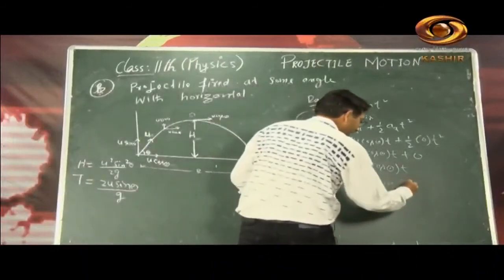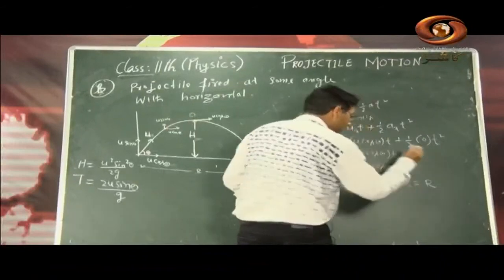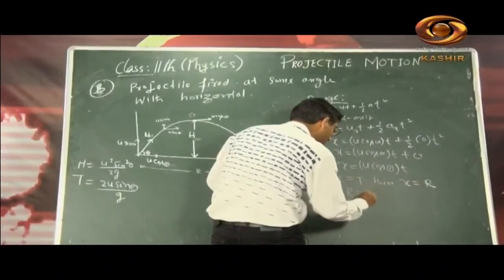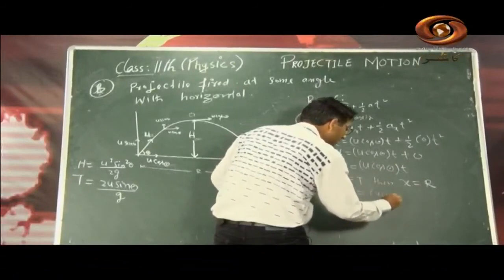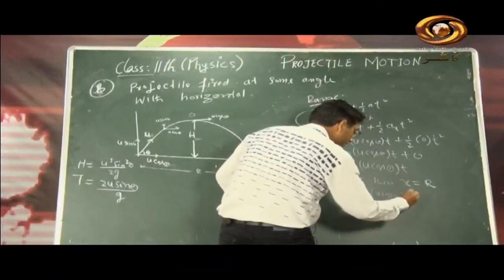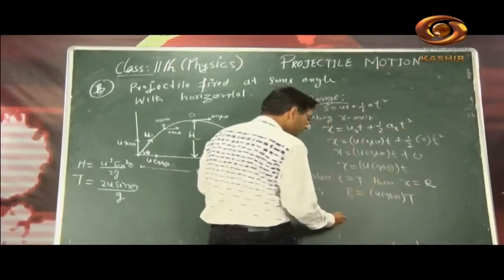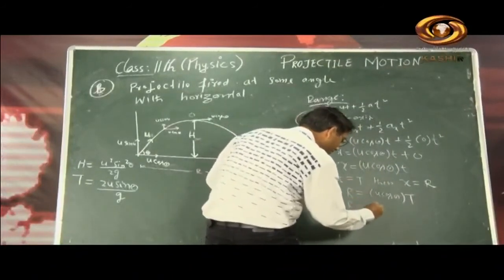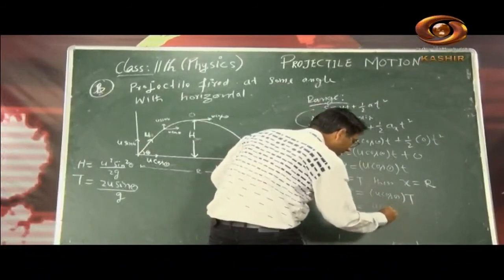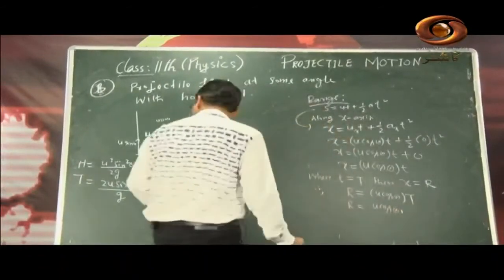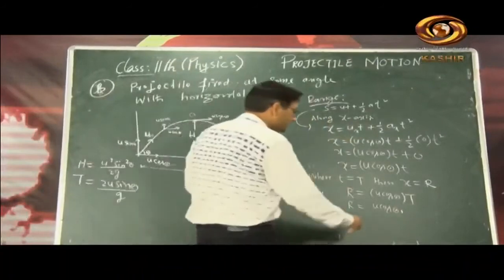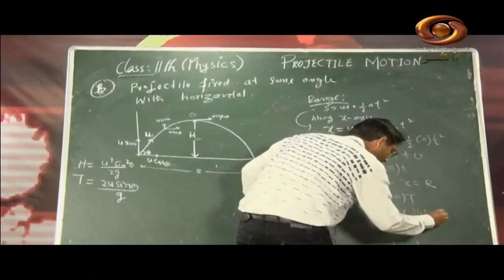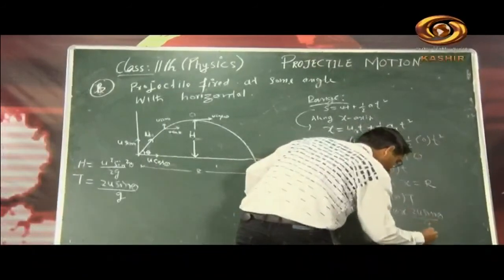So at that time x becomes the range, capital R. So the above equation becomes R is equal to u cos theta into capital T. Now capital T we have calculated right now, 2u sin theta divided by g.